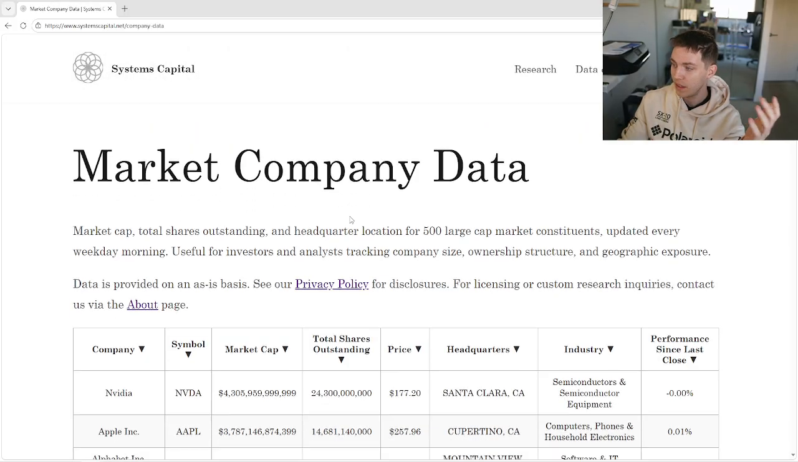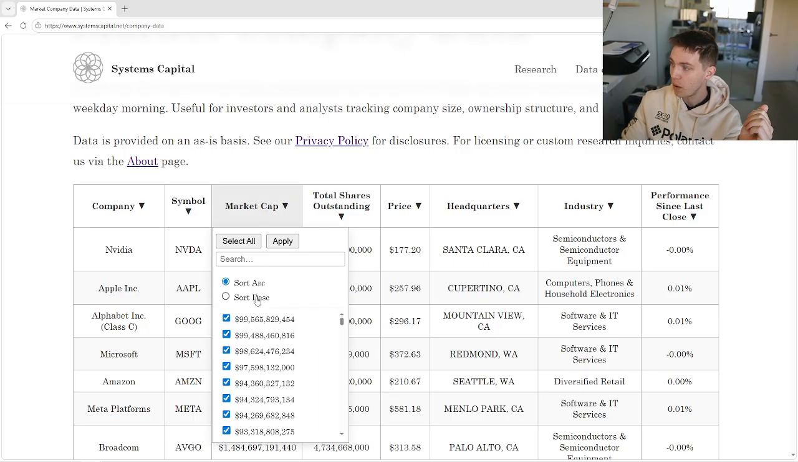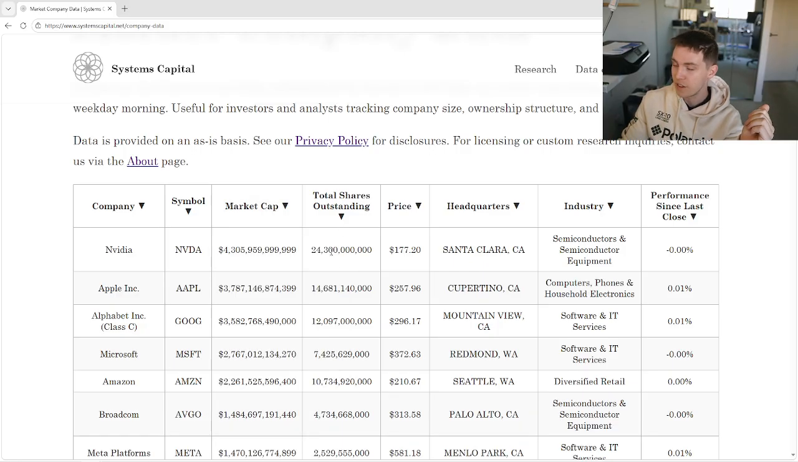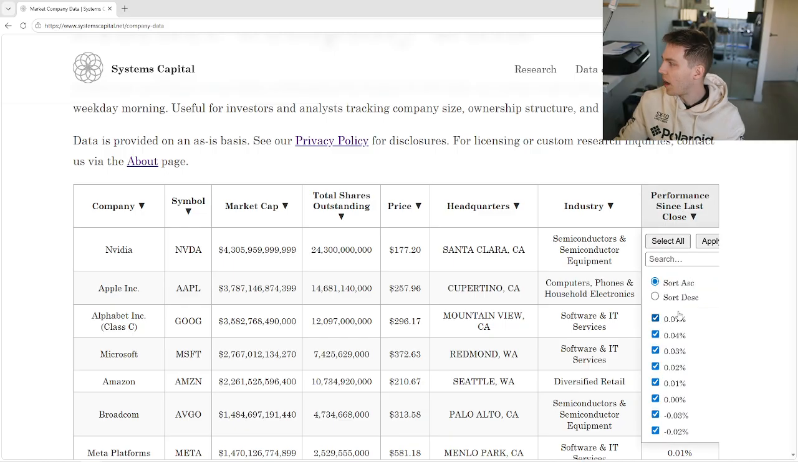Market company data is free. This is market cap, shares outstanding. We've got price, headquarters, and industry. This is performance since last close. This gets updated at 6:35 a.m. every day. I think this is probably going to change at some point. But this is just from close yesterday. Where is it at now?